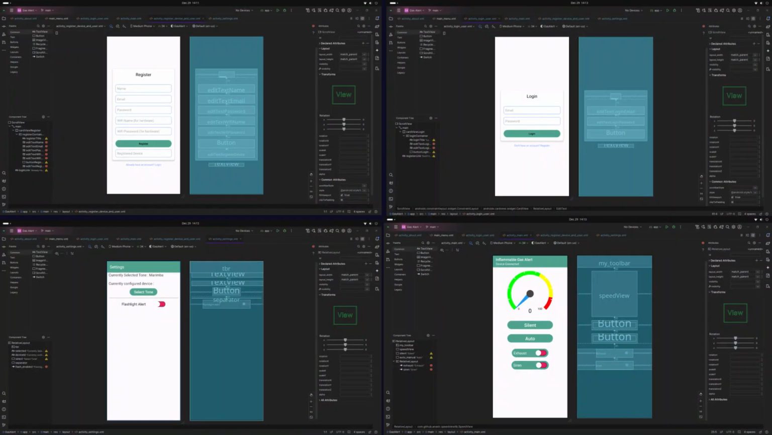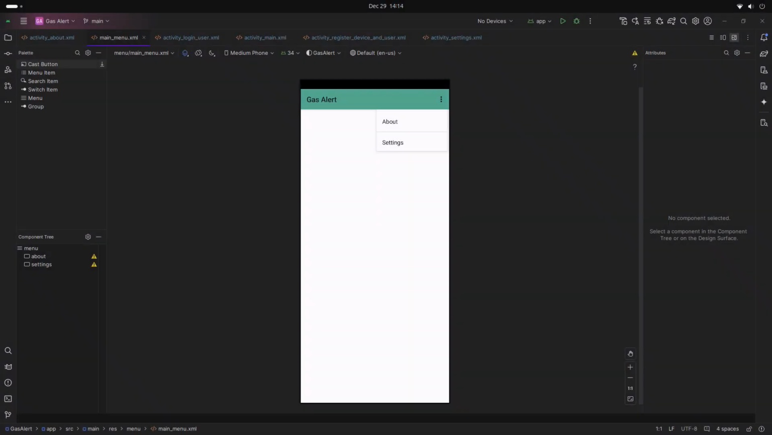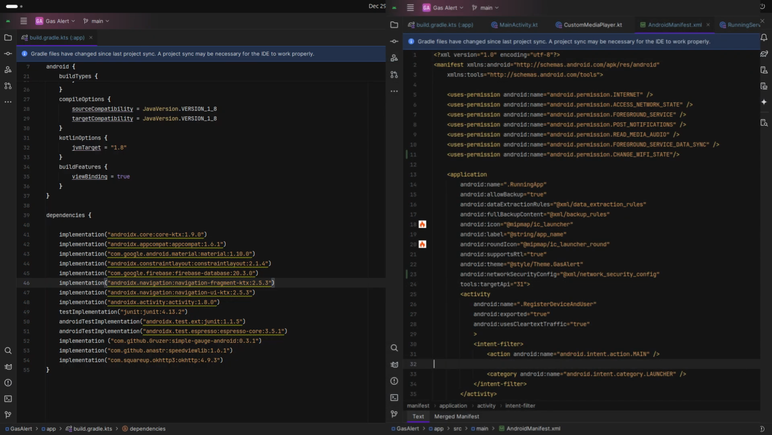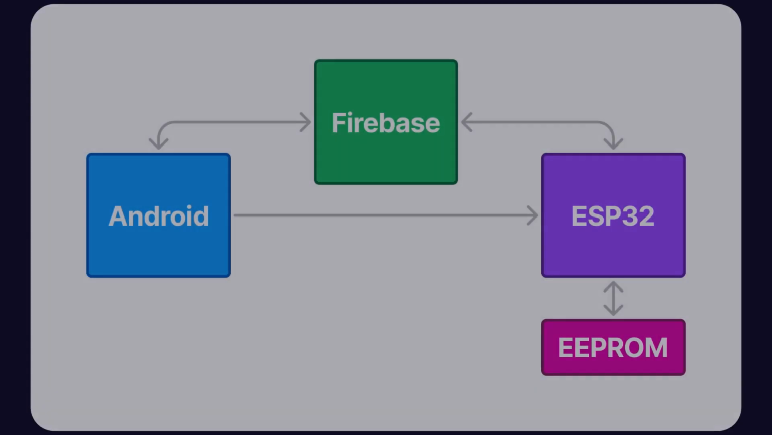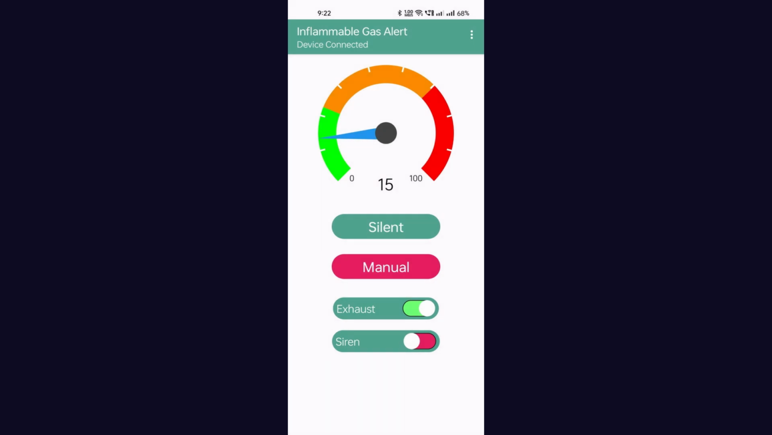For the Android part, I made a simple UI. Added these dependencies and provided these permissions in the manifest.xml, and made the app register device and user through the mechanism we discussed earlier. We are letting the user manually control the exhaust and siren, and if the screen is off and the app isn't in the foreground, it will play the ringtone or custom set sound as alert. As you can see this in the result.